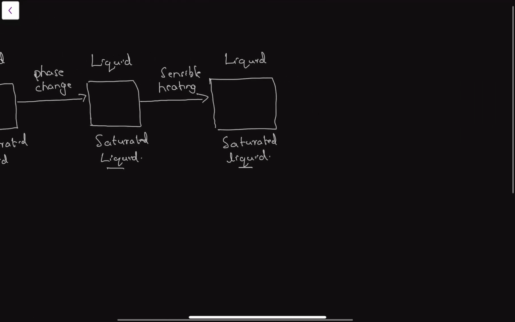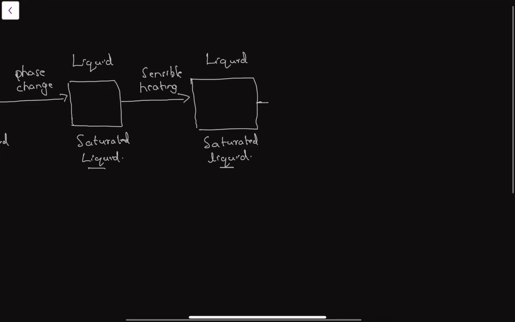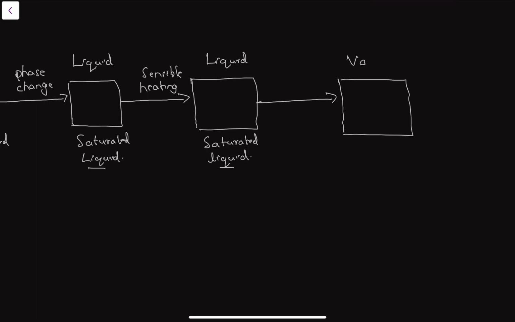Now when you supply heat further, this liquid will be converted to vapor. Its phase changes, so this is a phase change process, and now its state is saturated vapor.